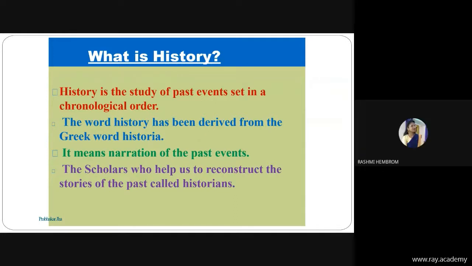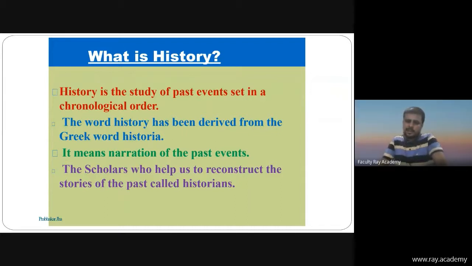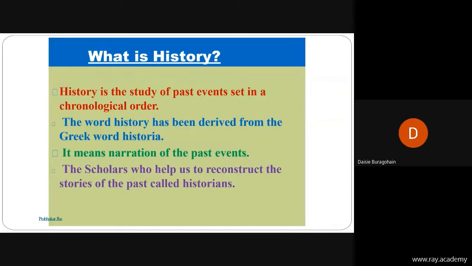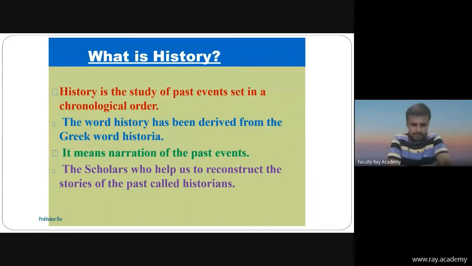Sir, in history, we are reading about our past heroes and what things were there. So it was divided into two. One is story, and we are taking it like the story of our past. Okay, very good. Now Deji: in history, we study the events related to the past, what happened in the past.